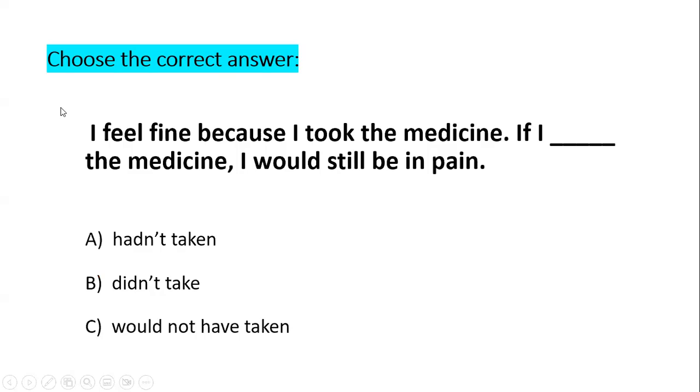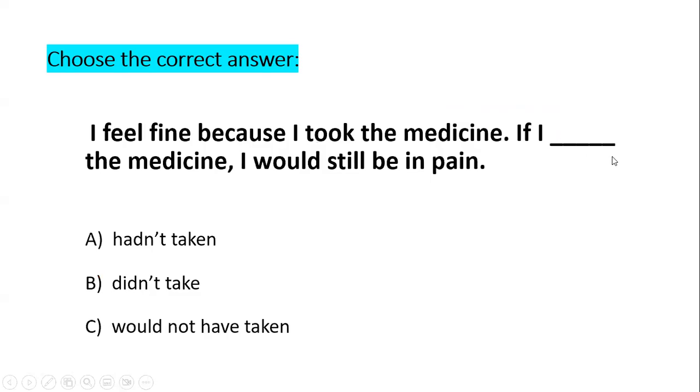Now another one: I feel fine because I took the medicine. If I hadn't taken the medicine, I would still be in pain. You have to think again of the tenses. I feel fine now, because I took the medicine in the past. So you need to go one step further in order to use an if sentence here.